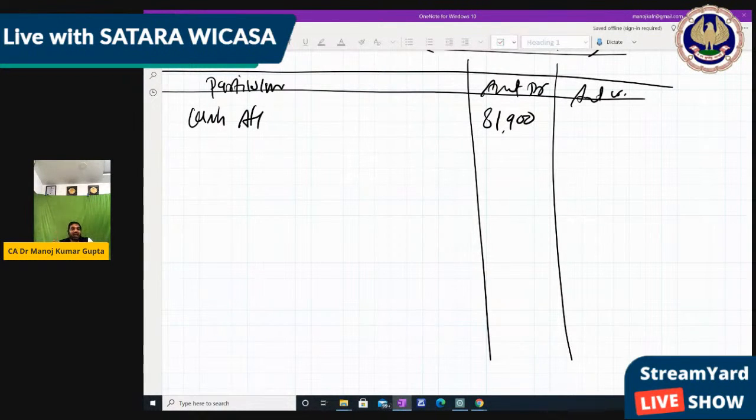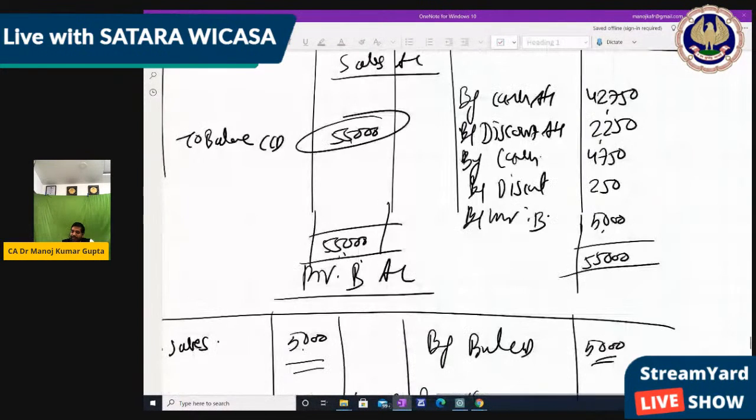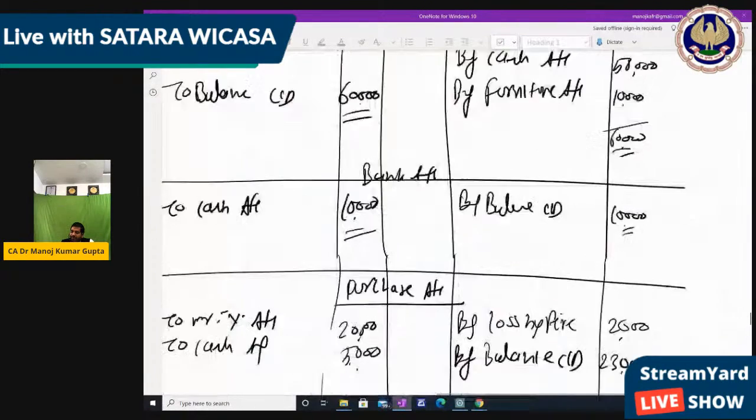Now we have 81,900. So if Mukesh Samani wants to know how much cash he has today, he can identify that 81,900 is his cash. When we go for checking or auditing, we can check whether cash is 81,900 or not, because the same amount will be transferred to the balance sheet as well. We are going to do that in the next part, right? So now the cash account is done. Each ledger you have to find, so I am writing them one by one.